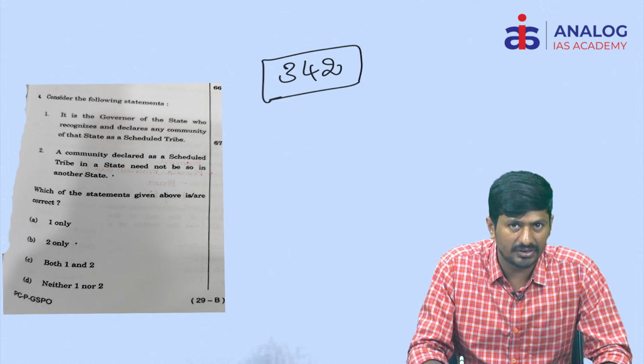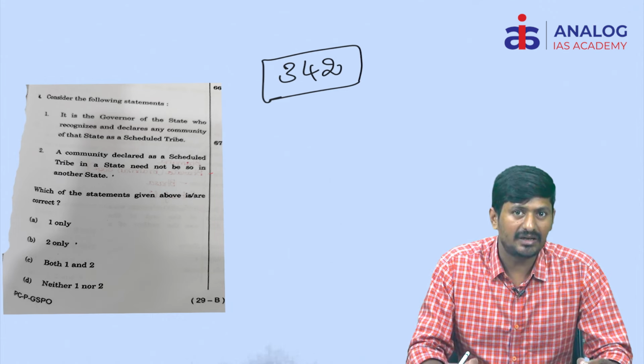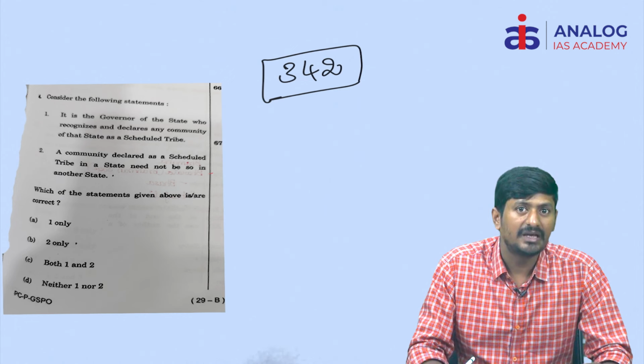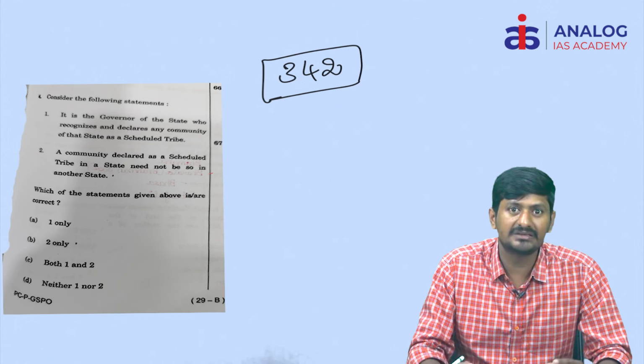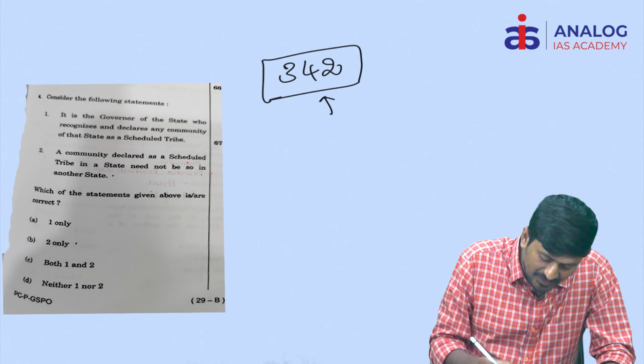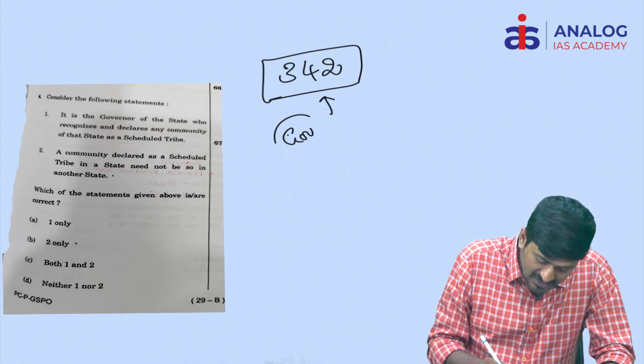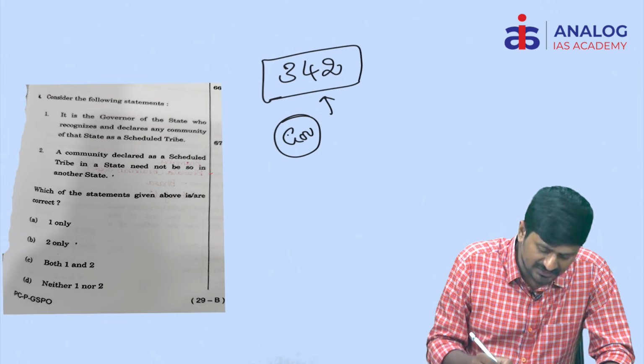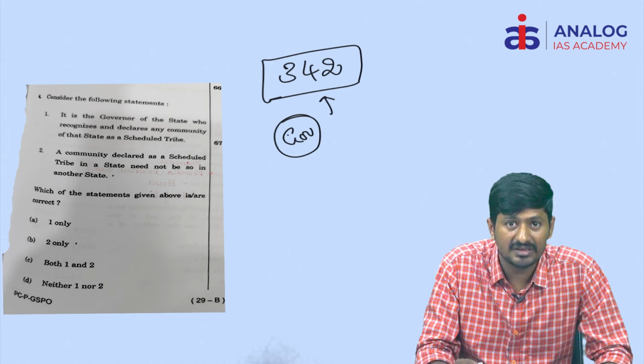According to article 342, the president recognizes or identifies or designates a community as a scheduled tribe category. But such designation depends upon the consultation with the governor of a particular state.